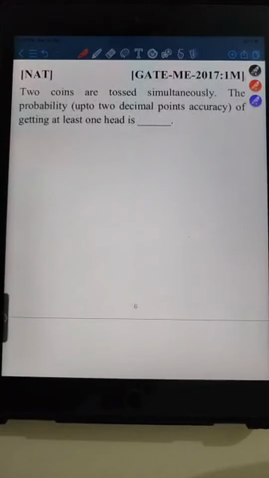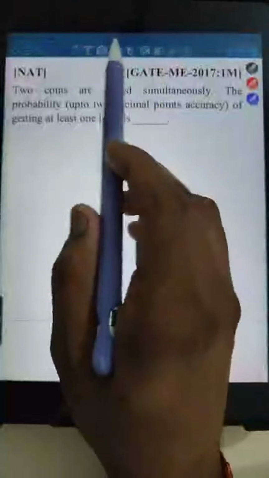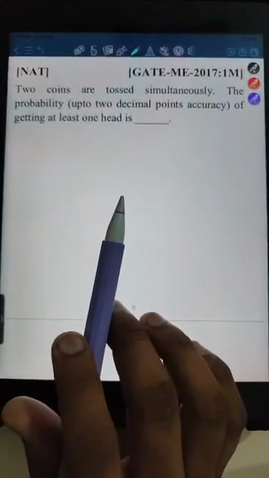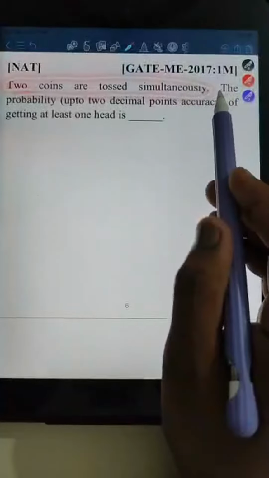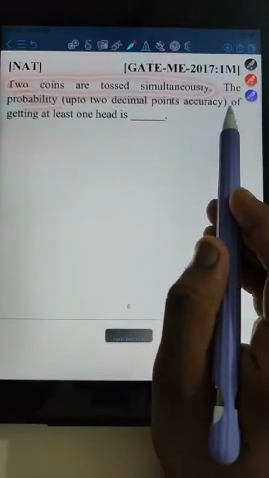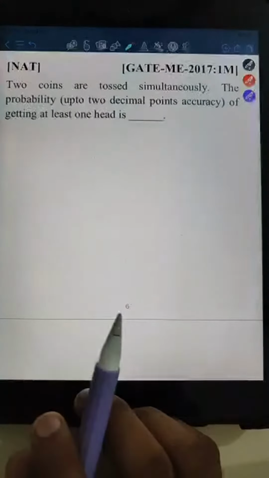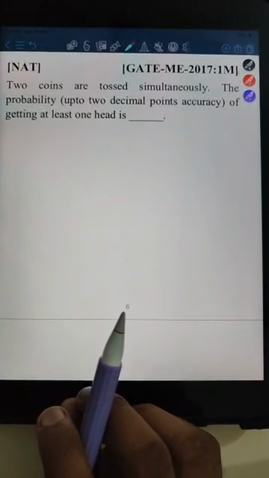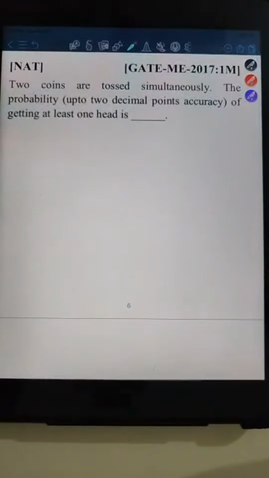Okay, so in this particular question, let me just describe this question for you guys. In this particular question, 2 coins are tossed simultaneously. 2 coin को हमने एक साथ टॉस किया है, ठीक है? The probability of getting at least one head, क्या चाहिए अपने को? At least one head. अरे यार ये क्वेश्चन तो बहुत आसान है यार. 1 minus probability of getting both tail. वैसे भी बना सकते हो, जैसे मन करना है वैसे बना लो.